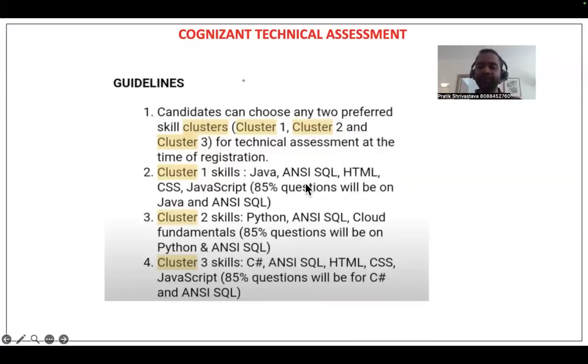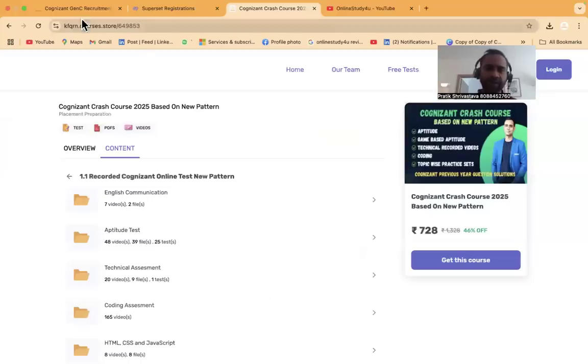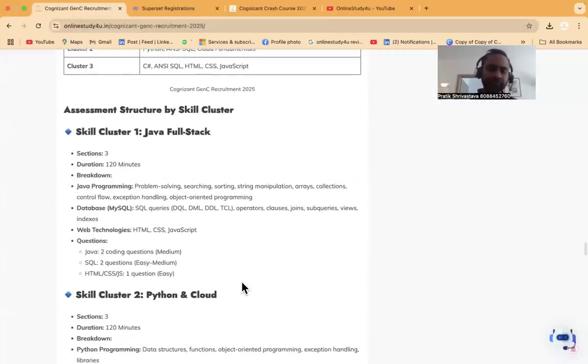Cluster 1 skills will be Java, ANSI SQL, HTML, CSS, JavaScript. 85% of questions will be on Java and ANSI SQL. Cluster 2 skills are Python, ANSI SQL, and cloud fundamentals. 85% of questions will be on Python and ANSI SQL. And Cluster 3 is C#, HTML, CSS, SQL, JavaScript. So SQL, JavaScript, and Java coding are going to be everywhere. Please practice some questions from the technical assessment. Otherwise, you will not be called for the interviews.